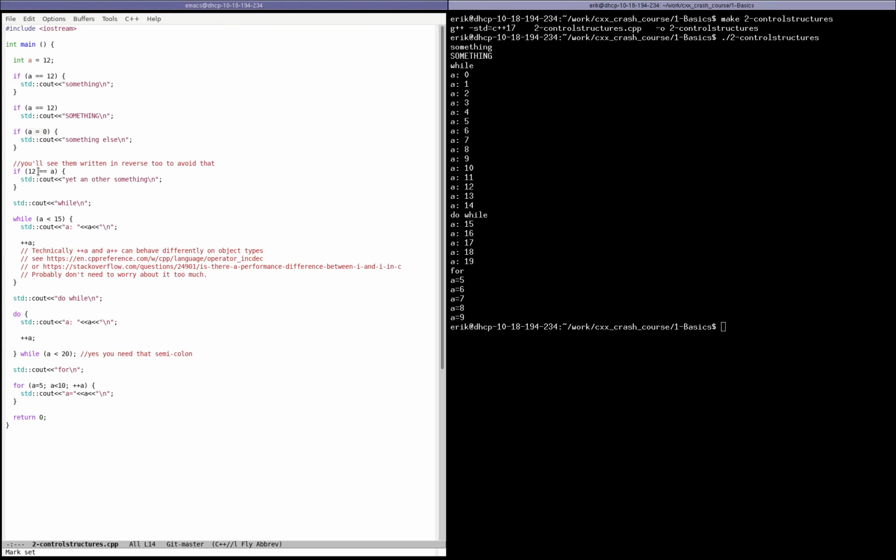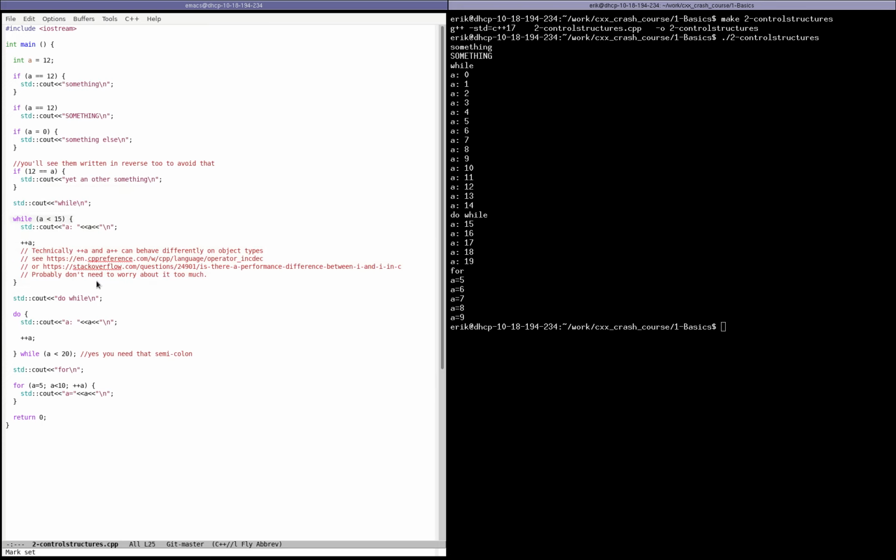And that's why in many cases what you will see is people will write literals first whenever they do an equal test, so that if they mistype it and they put an equal, then that would become assign a to 12, and because 12 is a constant, you can't do that, and that would trigger a compiler error. And you can see that the value of a has changed because we did not print yet another something. So that happened.